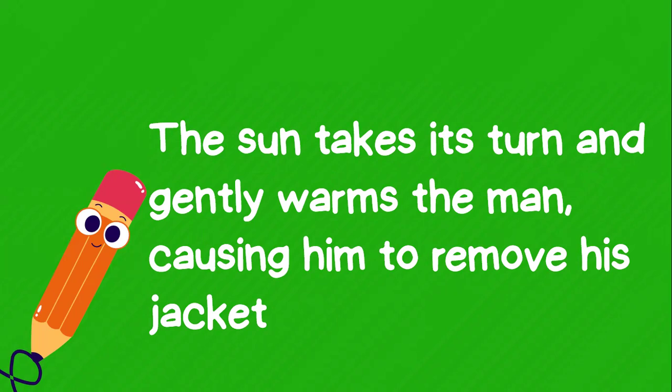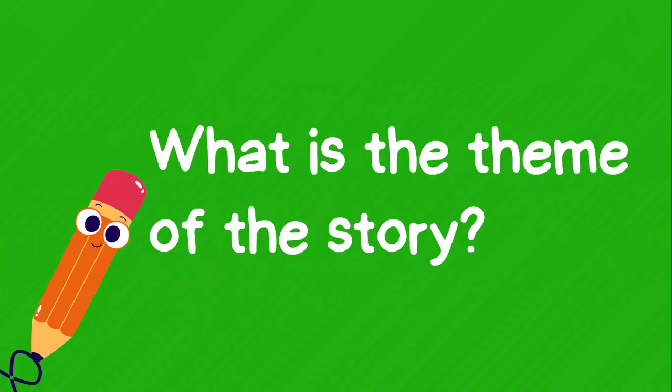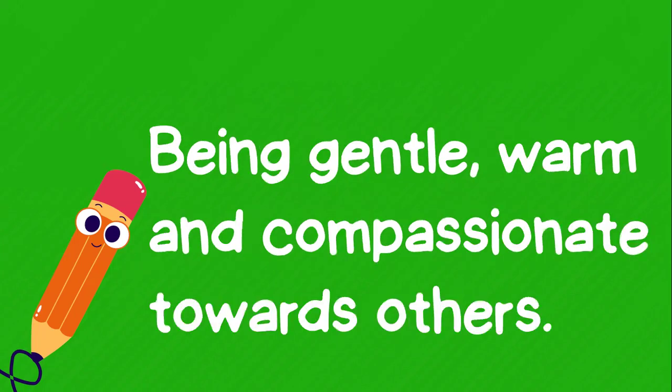That is the climax of the story. And last but not the least, what is the theme of the story? Being gentle, warm, and compassionate towards others. So that is the theme of the story. So I hope you got the answers correctly.